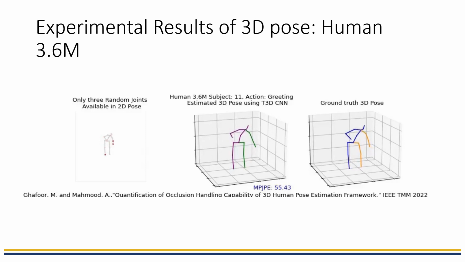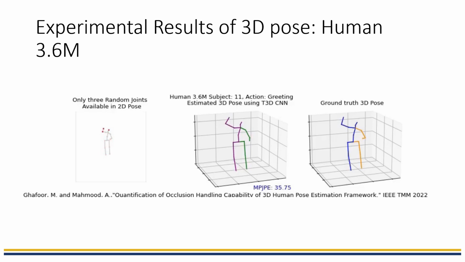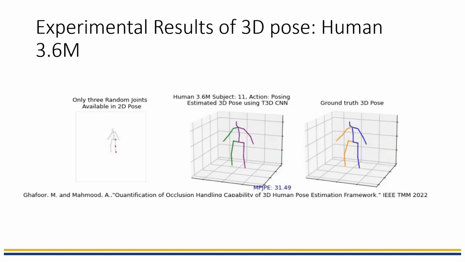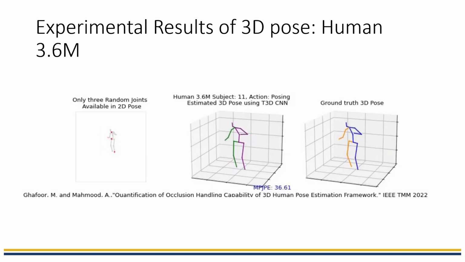Here on the left we have an input 2D pose sequence with random 3 joints available. In the middle we have our 3D pose estimations using our proposed T3D CNN and on the right we have our ground truth 3D.